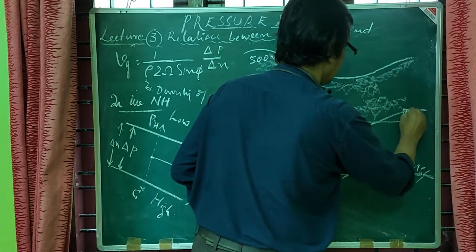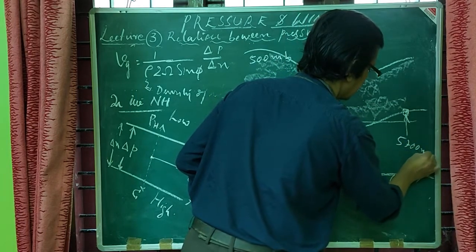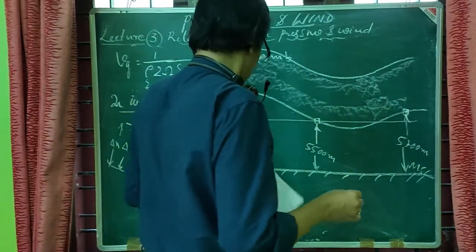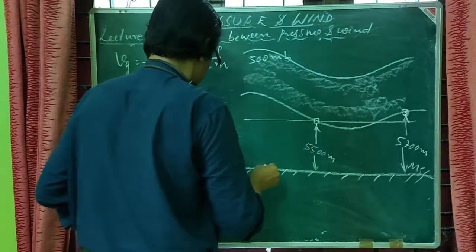And here I am taking another point. No doubt this will be more elevated compared to the earlier point, 5700 meters, so that we can express the relation for such an isobaric surface.